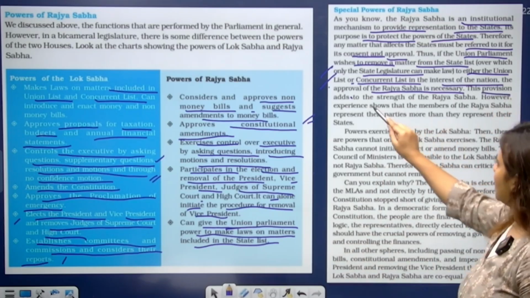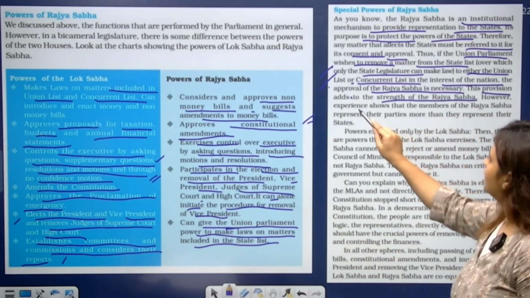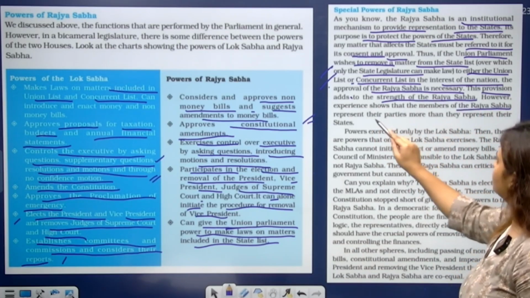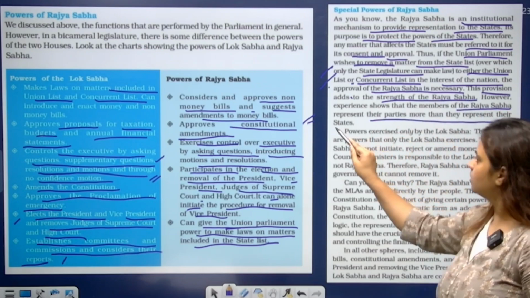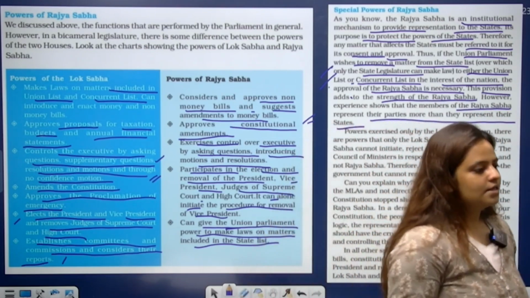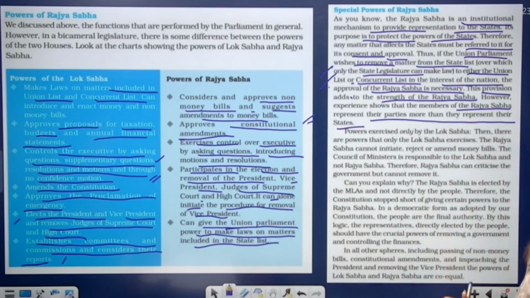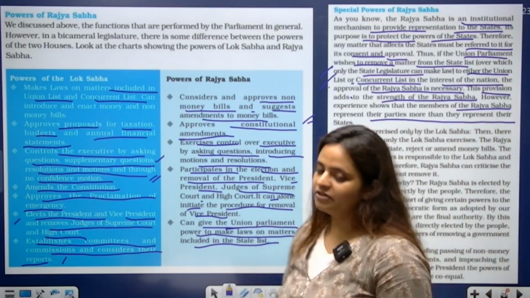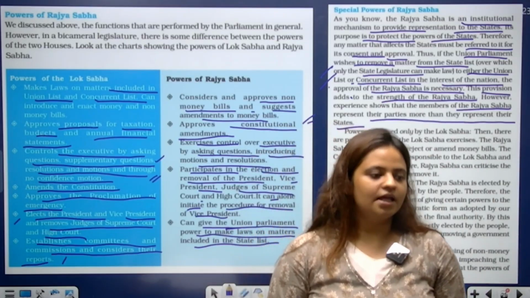This provision adds strength to the Rajya Sabha. However, experience shows that the members of Rajya Sabha represent their parties more than they represent the states. Okay, so it is said that the Rajya Sabha represents the parties more than the states.